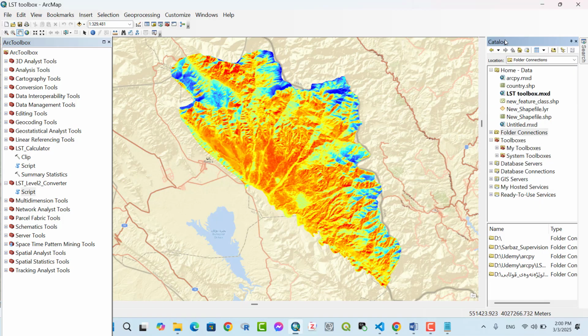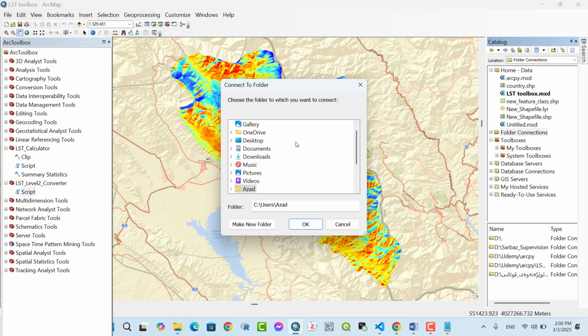Click on catalog. Inside catalog, we use folder connection. Right click, connect to folder. You go to the place where we created our folder for the tool. In our case, it is on the desktop.